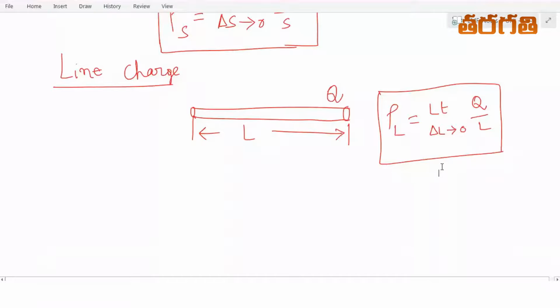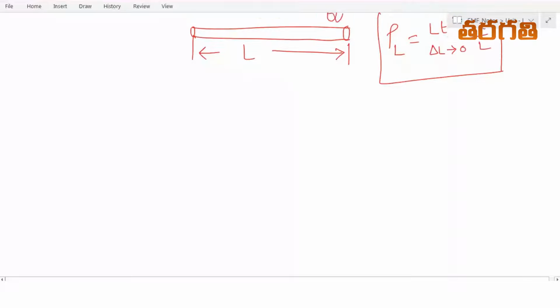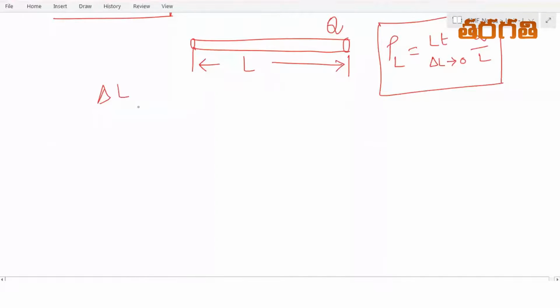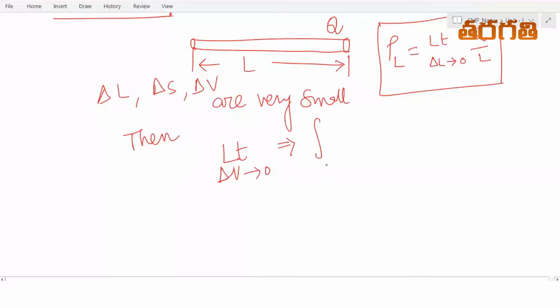As delta L, delta S, or delta V are very small, the limit as delta V tends to 0 can be replaced with an integral over the volume with dV.